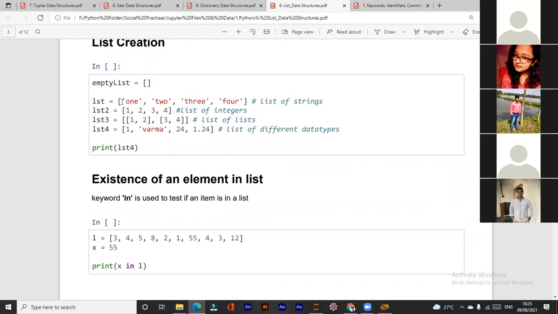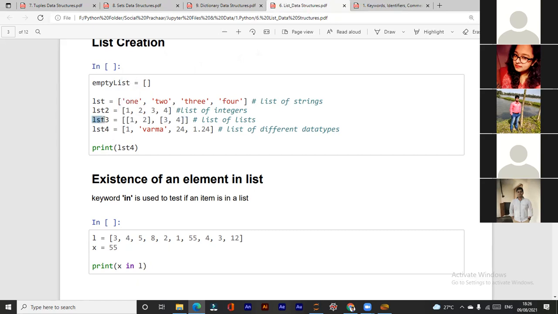So you can create a list with the help of strings also. This is a string with single inverted commas. We can create a list with the help of integers, right? We can create a list with the help of another list.